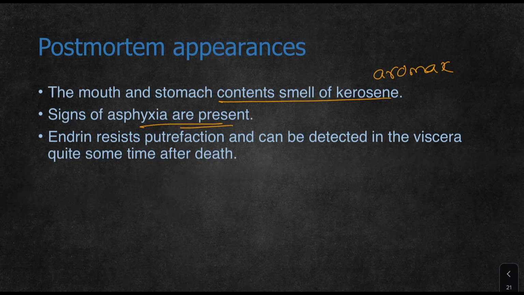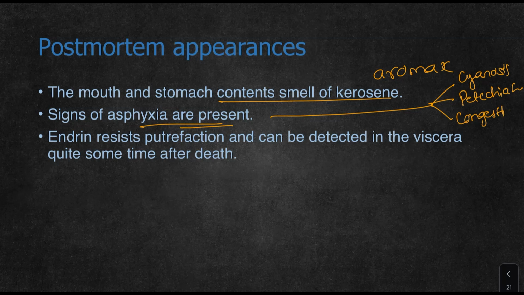Signs of asphyxia are present, and mainly 3 signs are usually present. One is cyanosis, that is bluish discoloration of skin. Then there are petechial hemorrhages, that is pinpoint hemorrhages. Then there is congestion of organs, which means blood starts accumulating in the organs. The brain, liver, and kidneys will be congested. These 3 signs will be present in any death due to asphyxia. Endrin resists putrefaction and can be detected in viscera quite some time even after death.